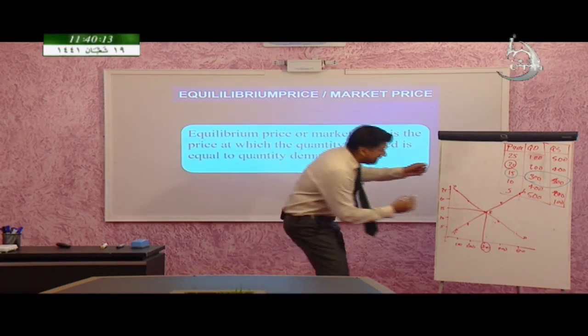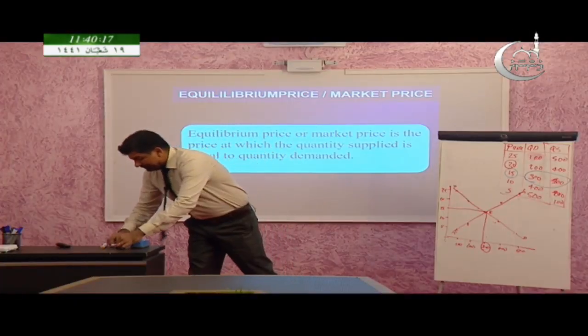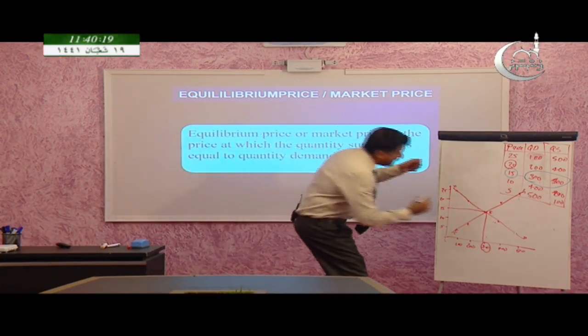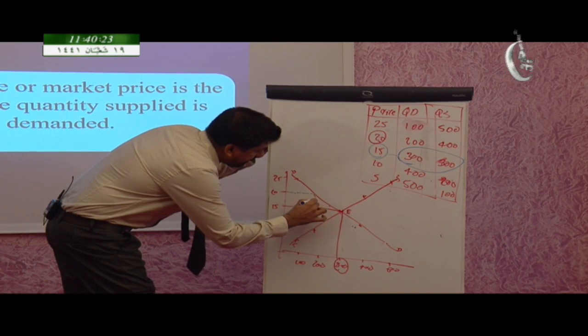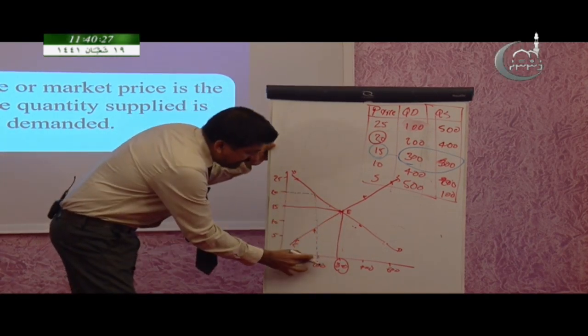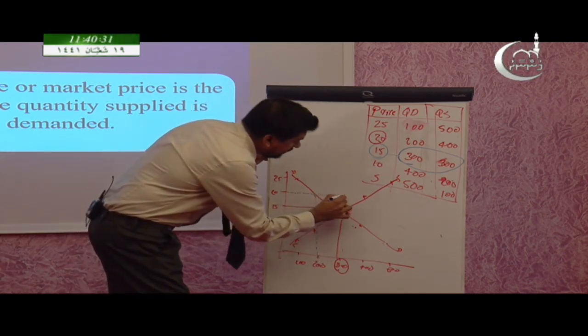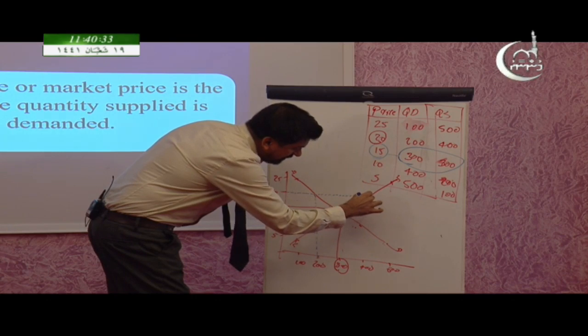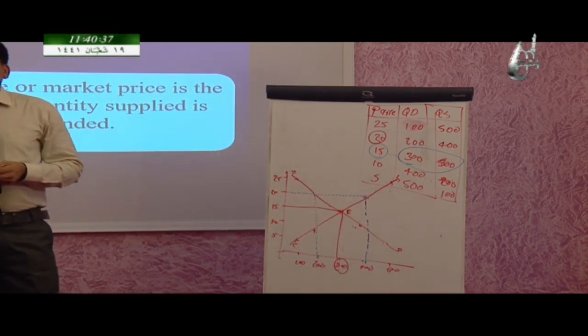So how do we know that? When the price increases to 20, the quantity demanded is 200. And for the quantity supplied, we have to go and touch the supply curve, then see, look at this, quantity supplied is 400.